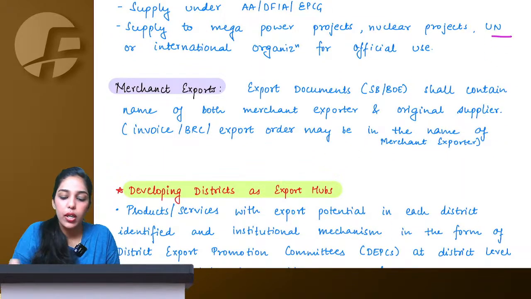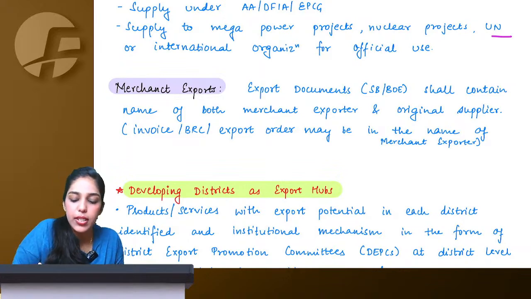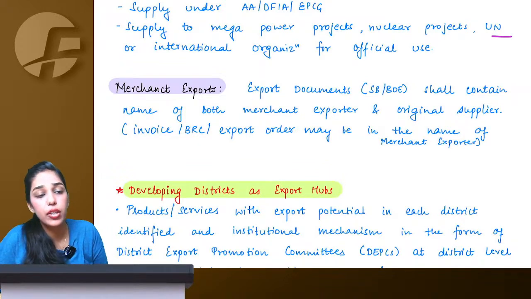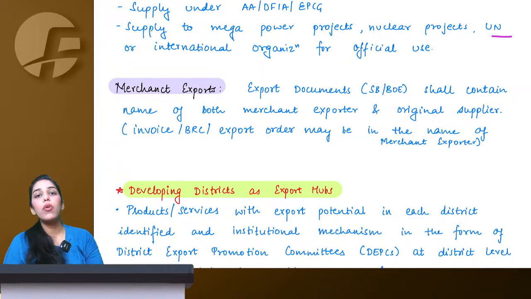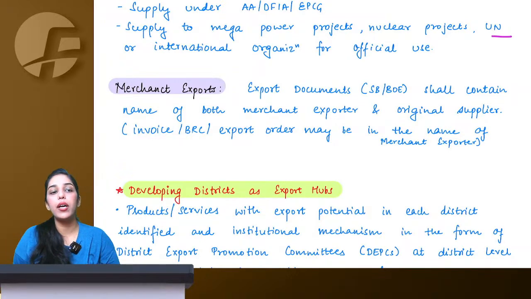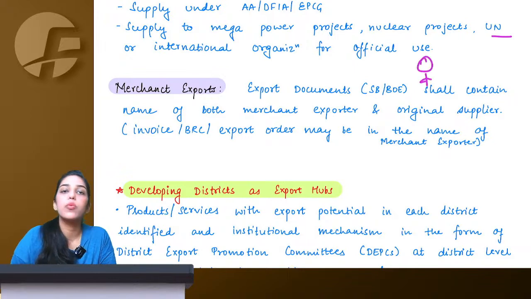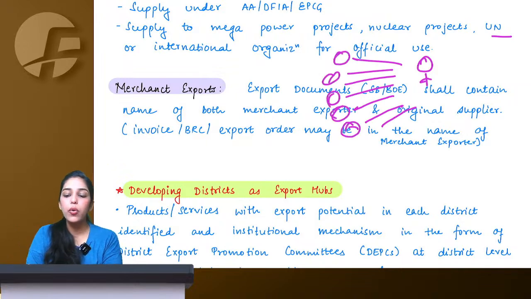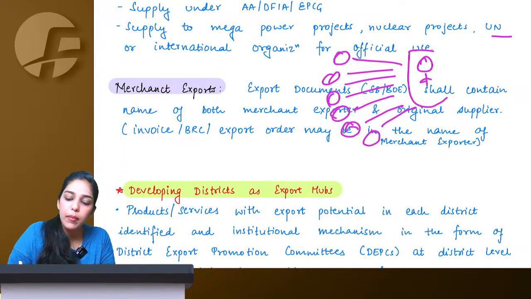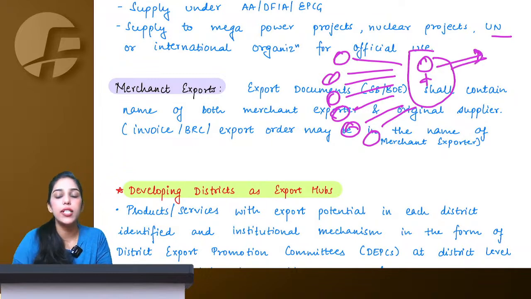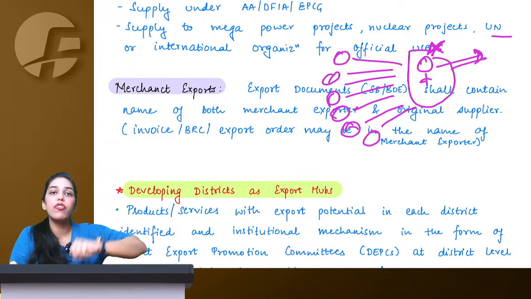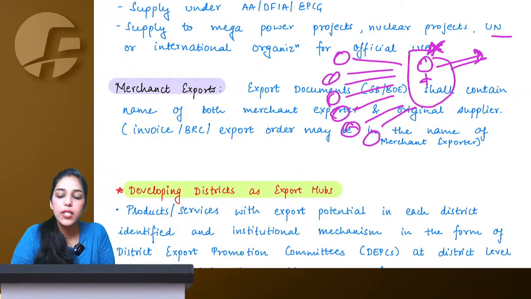Now merchant export documents. What do you mean by merchant export? Say for example, I am a manufacturer. I know how to manufacture, but I don't know how to export. Means I am not very well aware about the import-export procedures to be followed. But whatever I manufacture, I actually want to export. There are a lot of people like that. So there are these merchant exporters. What they do, they collect all of these goods from different manufacturers who want to export but do not know how to export. And ultimately, this merchant exporter is going to export these goods. Means this guy is not manufacturing anything. He's just purchasing it from some manufacturer and ultimately exporting it. This is known as merchant export.